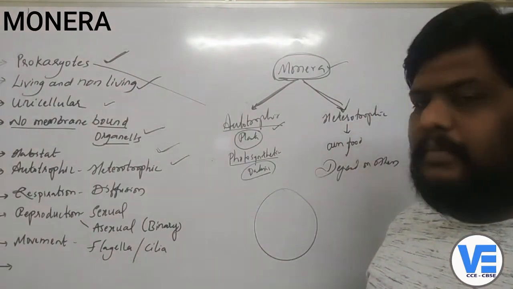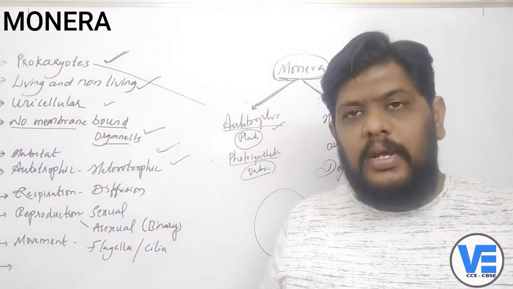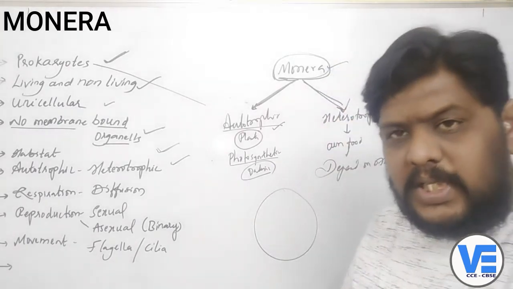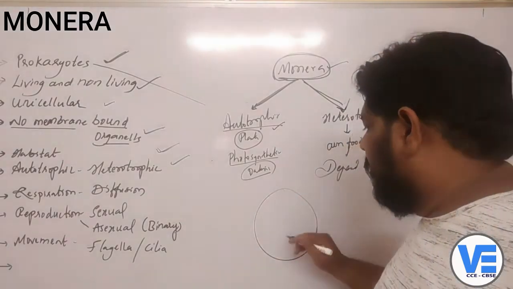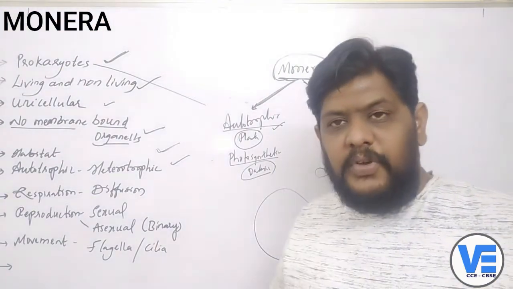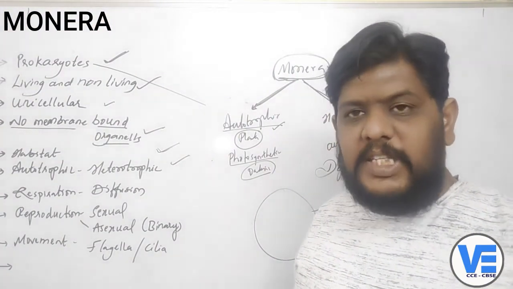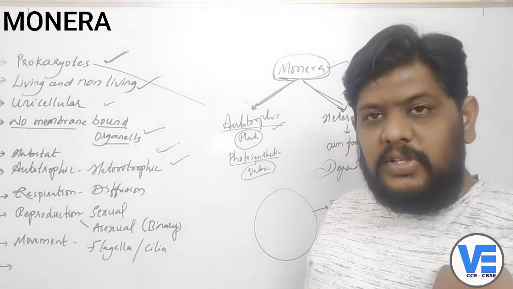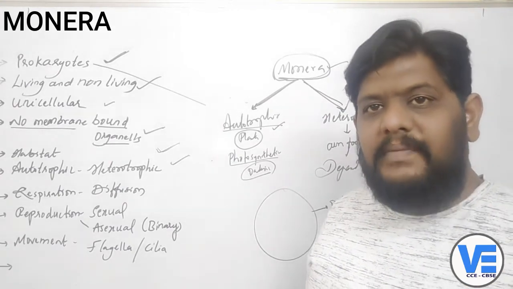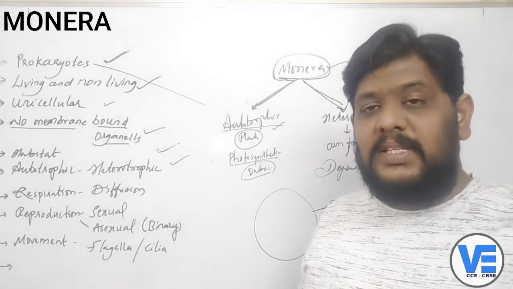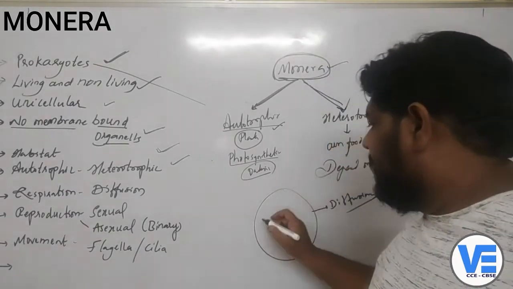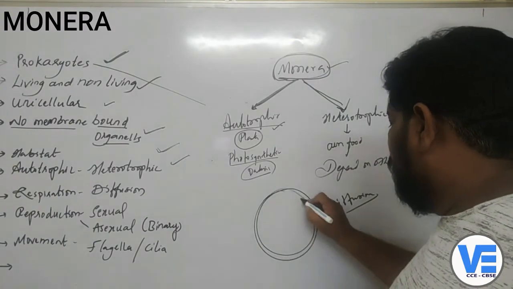Now this is a single cell, right? It doesn't have a mouth, it doesn't have a nose, or a proper excretory system or whatever it is. So whatever process happens in these single celled organisms is mostly the diffusion process. That means even if it has to respire, as we have seen in our cells also, diffusion takes place, right? The oxygen goes inside and the carbon dioxide comes outside. Plasma membrane, we have learned what diffusion is. We also learned where diffusion takes place.